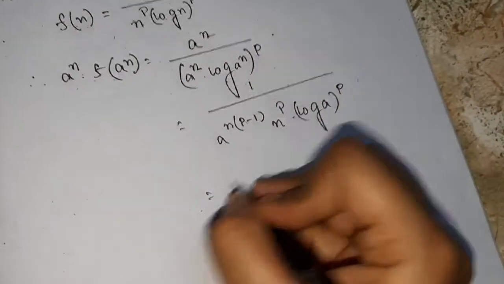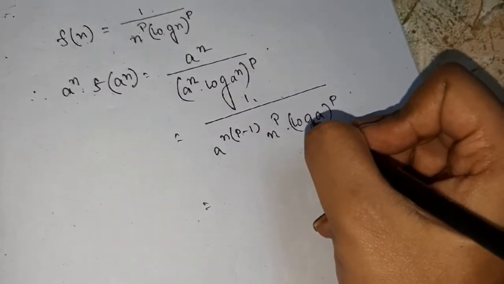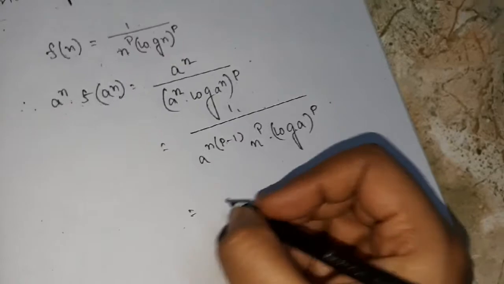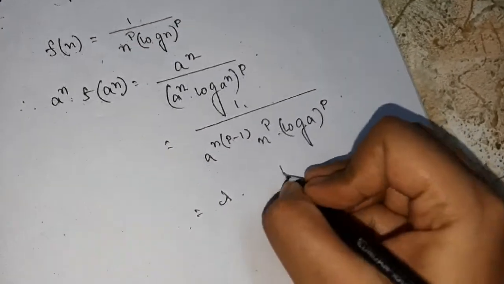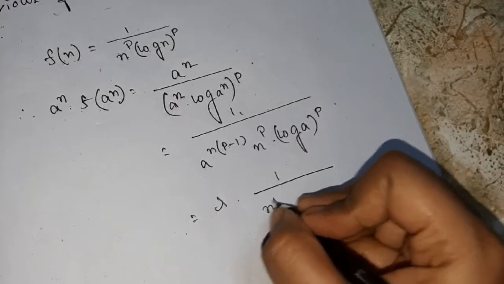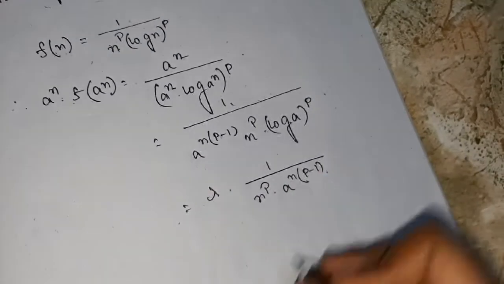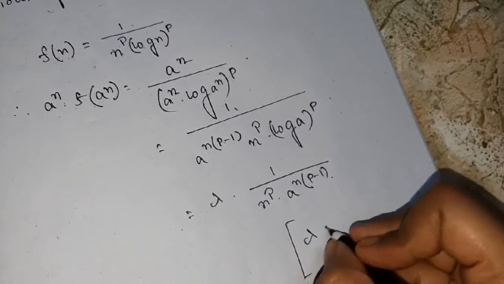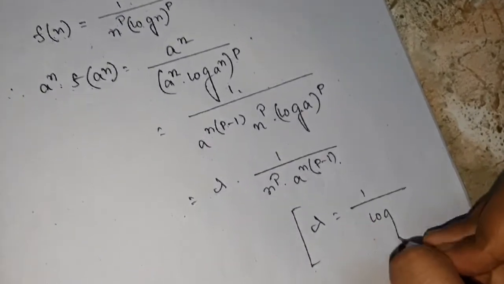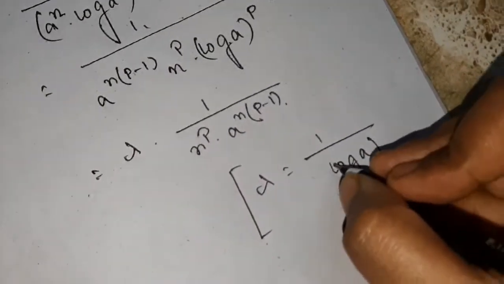Now this 1 by log a to the power p portion is a constant, so I am taking it as my lambda, into 1 by n to the power p into a to the power n into p minus 1, where lambda is equal to 1 by log a to the power p.